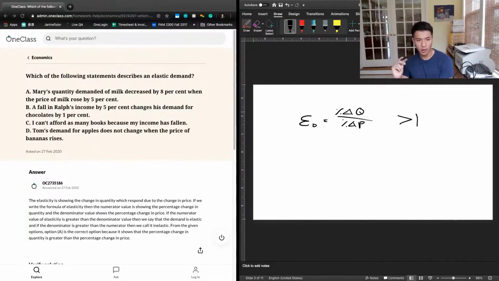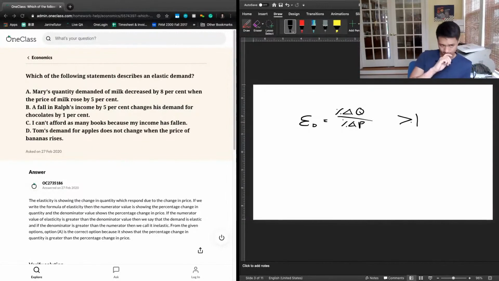A says that Mary's quantity demanded of milk decreases by 8%, so that's over here, 8%, when the price of milk rose by 5%, 5% here, so 8 divided by 5. That would give us an elasticity coefficient above 1, and that would be the correct answer to this question. But just to make sure, we can take a look at the other answer choices.